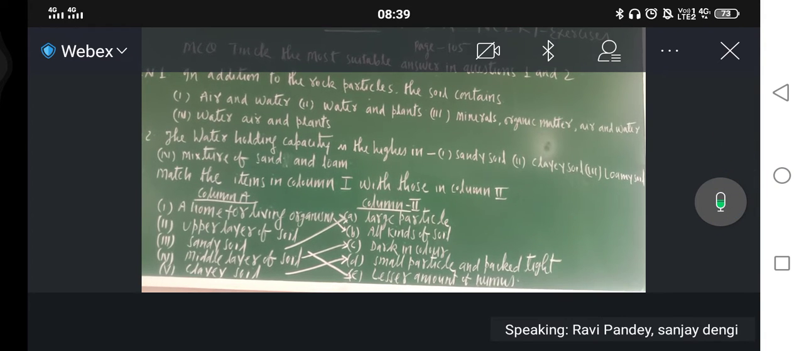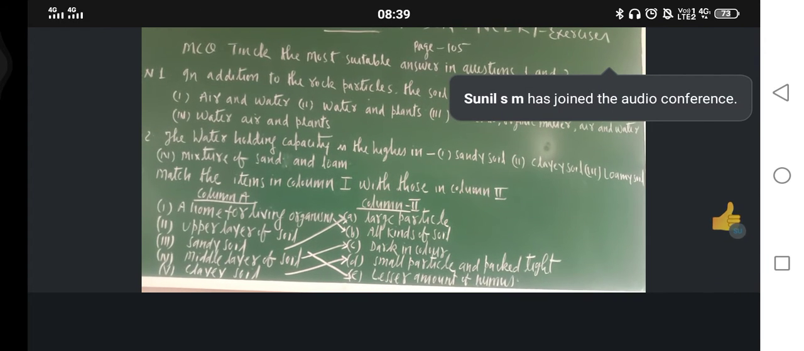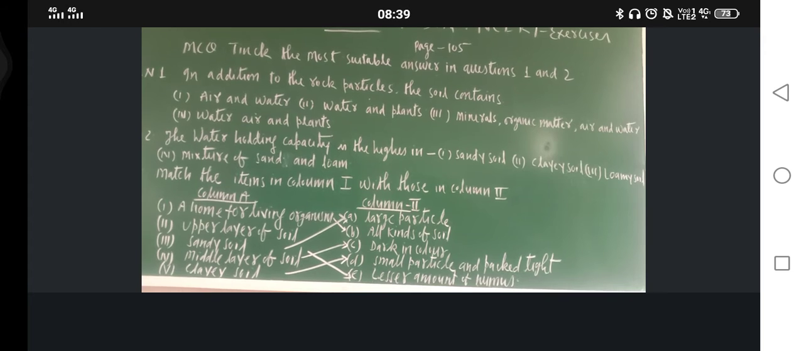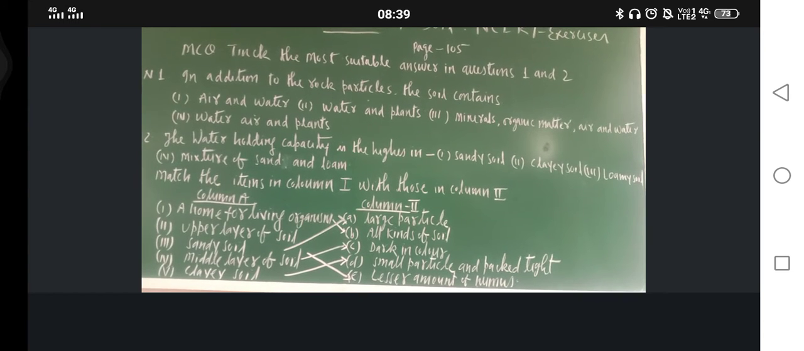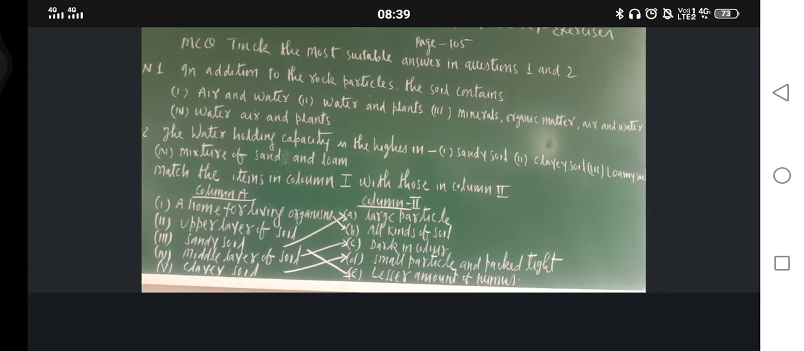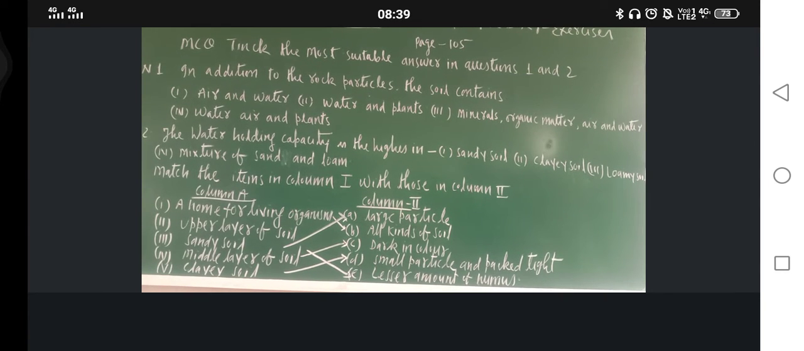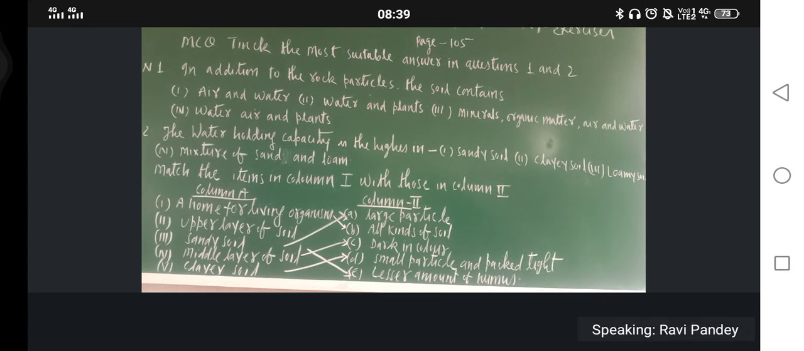Now question number second. What is the question number second? The water holding capacity is highest in. So in which soil is water holding capacity highest? First option is sandy soil. Second one is clay soil. Third one is loamy soil. And fourth one is mixture of sand and loam.